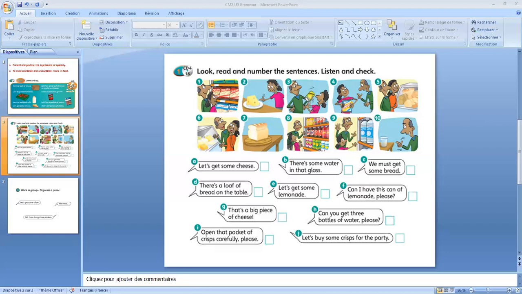Student's Book, page 107, exercise 1. Look, read, and number the sentences.